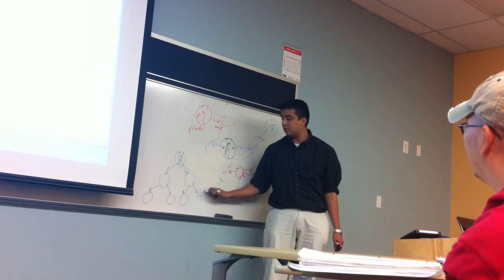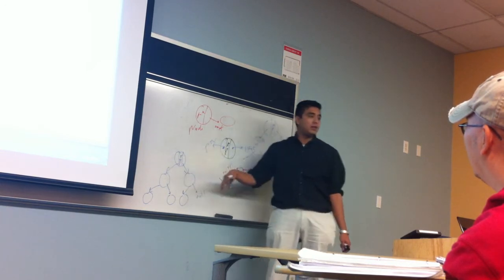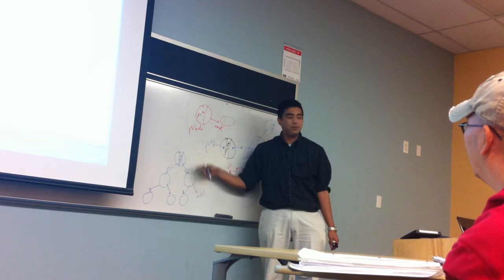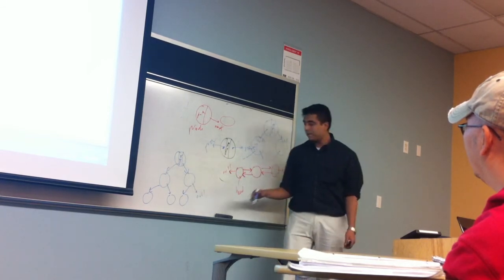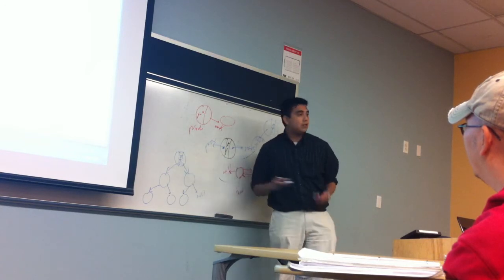Each node that comes from there is called a child. So this is the parent, these are the children. If you see like that, could be the grandpa, the parent, and the children. Okay? Now, this is considered a tree.